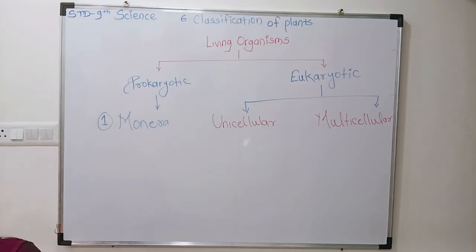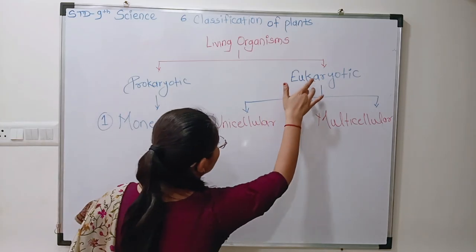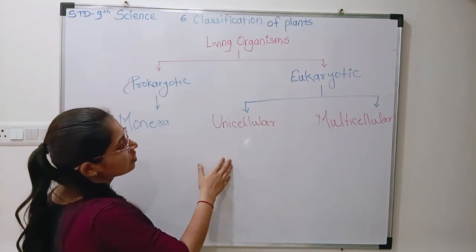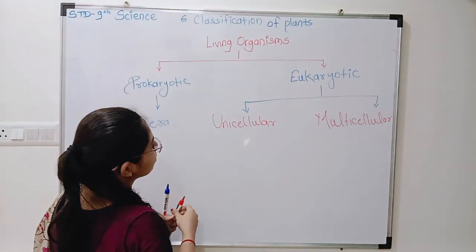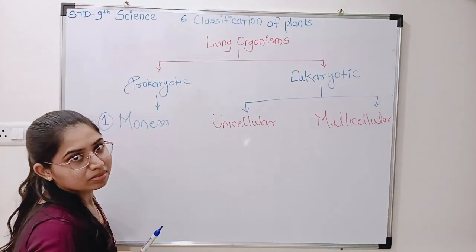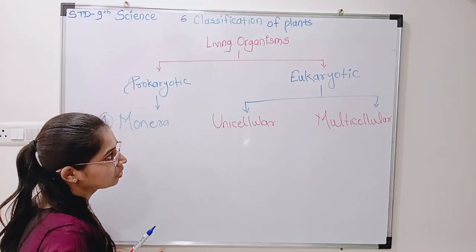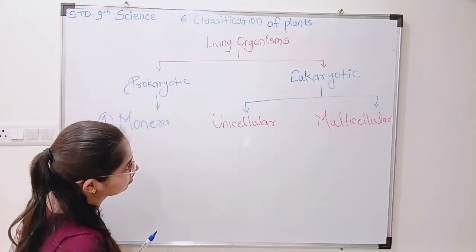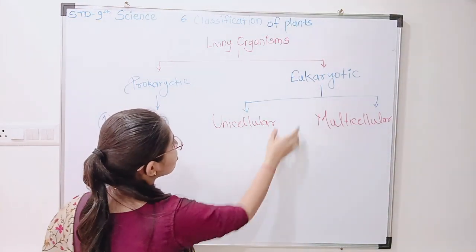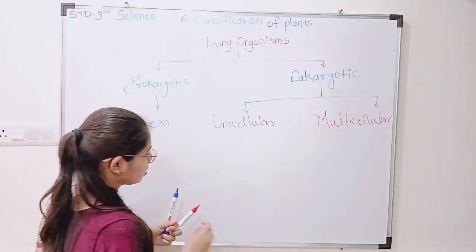Now, for the eukaryotic unicellular organisms, Robert Whittaker gave one name, or one kingdom. Which one kingdom includes unicellular eukaryotic organisms? Yes?